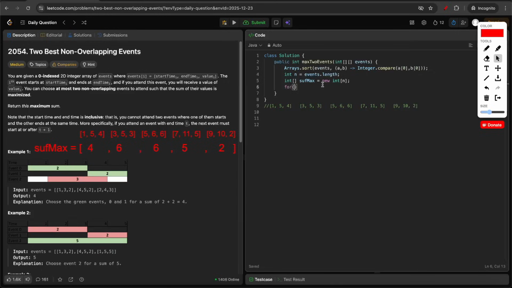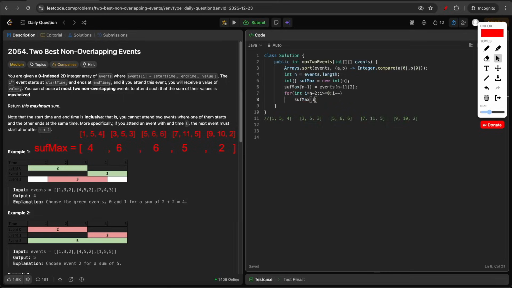So while we build the prefix array, first we'll set the index 0, and then we'll start iterating from the index 1. Similarly for the suffix array, we need to first set the last value, which will be events of n-1, 2, and then we will start iterating from the second last element, i greater than or equal to 0, i minus.